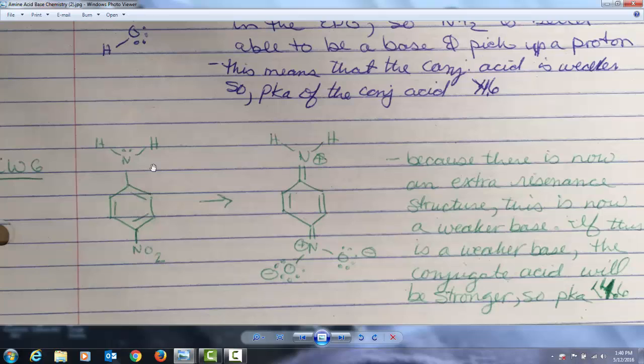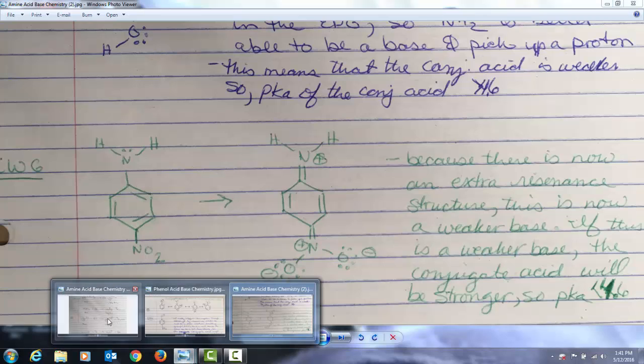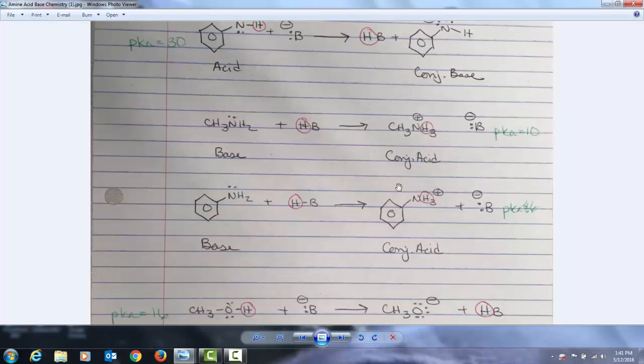And since it's going to therefore be a weaker base, the corresponding conjugate acid will need to become stronger, which means the pKa of that conjugate acid will be less than 4.6. And again, I'm talking about something that looks like this. So if you put an electron withdrawing group on the ring, you're going to produce a conjugate acid that is stronger. And you're going to notice that this effect is enhanced at the ortho and para positions because you get that fourth resonance structure. Meta won't get a fourth resonance structure, but it still will cause the conjugate acid to become stronger.